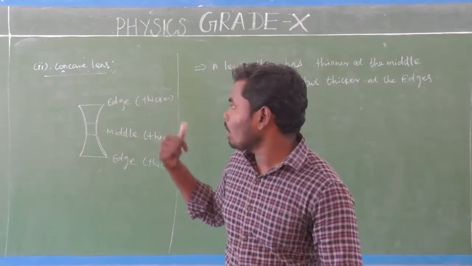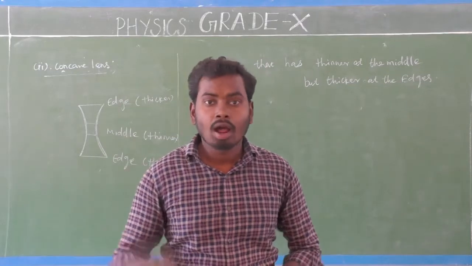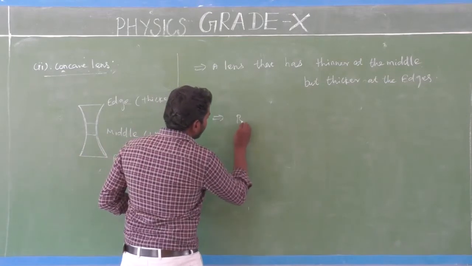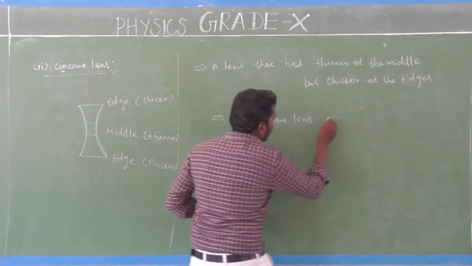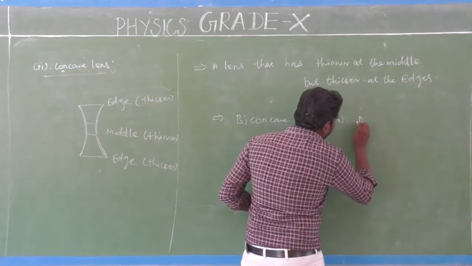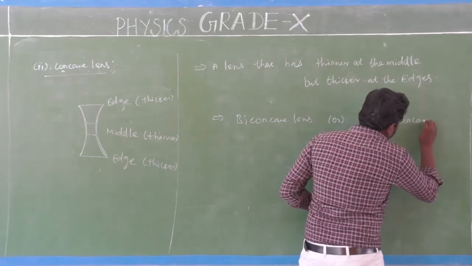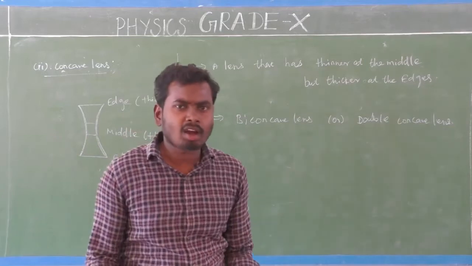This concave lens is also known as a biconcave lens or double concave lens. So why is it called like this?